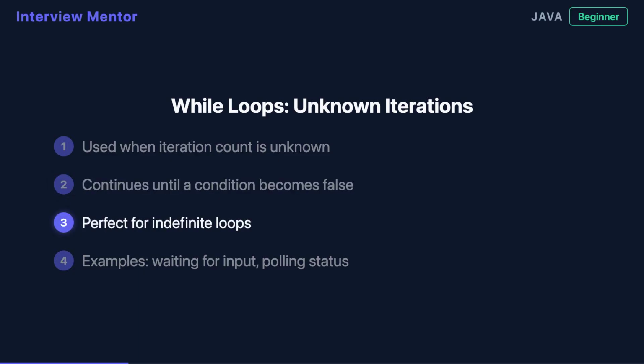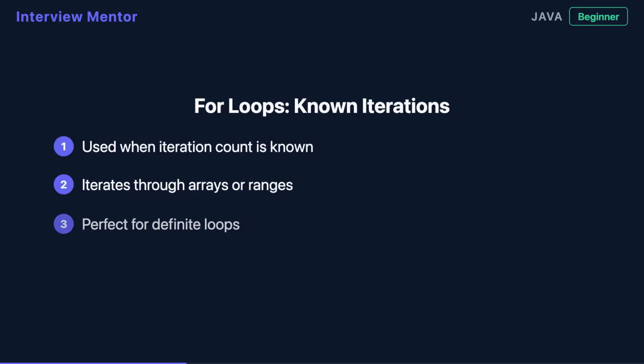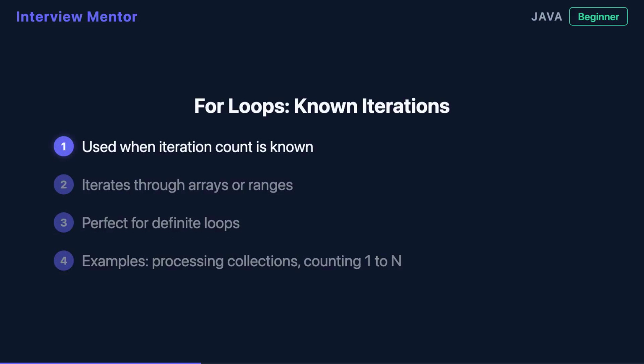This makes while loops perfect for indefinite or unknown iteration counts, where you're waiting for something to happen rather than counting through a sequence. In contrast, use a for loop when you know exactly how many times to iterate. This includes looping through arrays, collections, or a specific range of numbers. For loops excel at definite iteration counts because they bundle the initialization, condition, and increment into one clear statement.